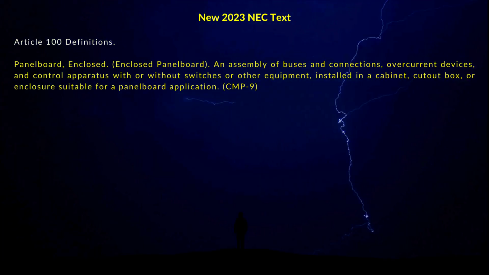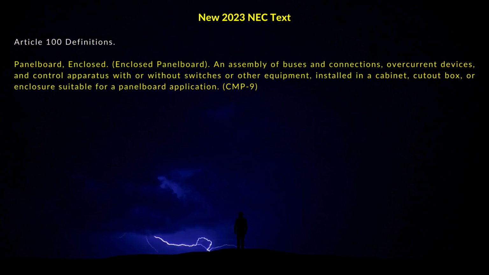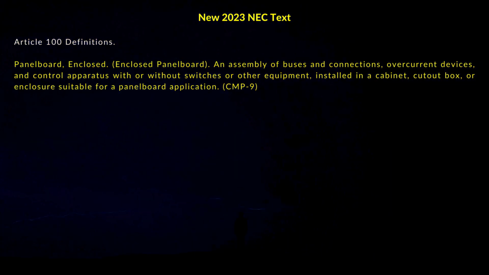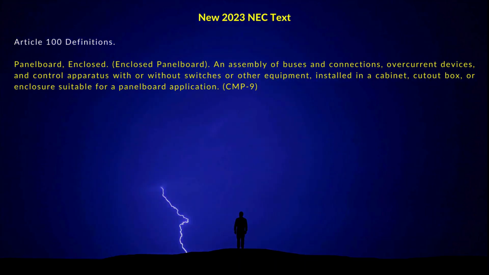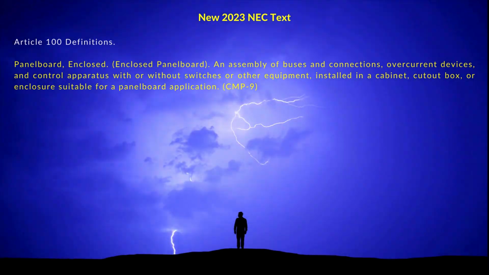The new 2023 NEC text for panelboard, enclosed, or enclosed panelboard states that an assembly of buses and connections, overcurrent devices, and control apparatus, with or without switches or other equipment, installed in a cabinet, cutout box, or enclosure suitable for a panelboard application.